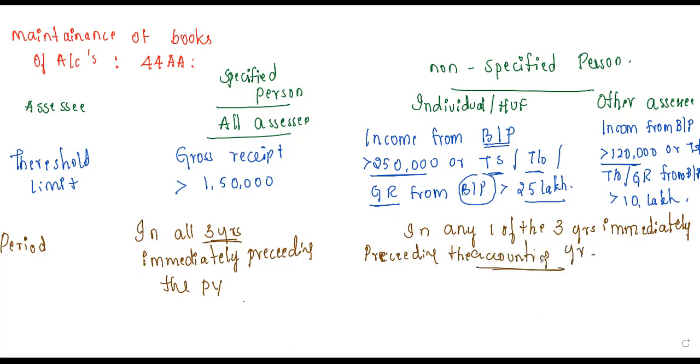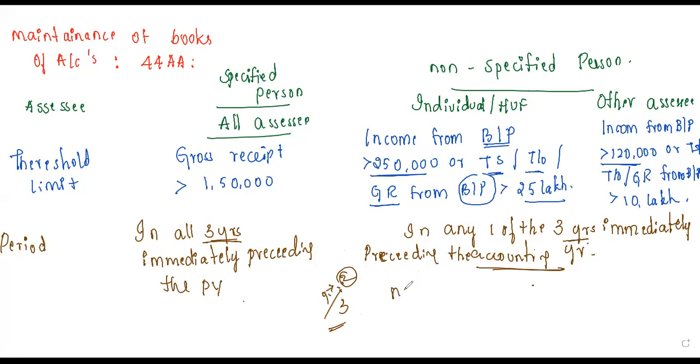The accounting year is nothing but the year in which you maintain the books of account. After the 3 years, in any one of the years, once you complete your accounting year, suppose you complete your first accounting year, from the second accounting year you start maintaining the books of accounts.